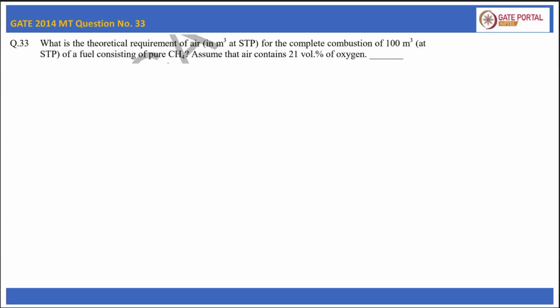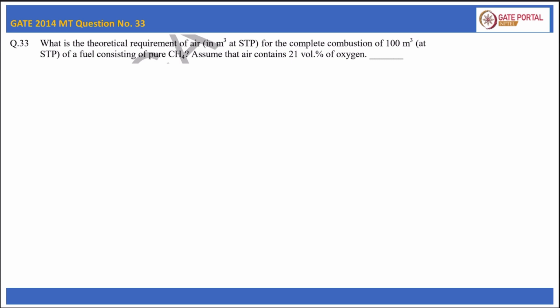This is question number 33 of GATE 2014 Metallurgical Engineering. The question is, what is the theoretical requirement of air in meter cube at STP for the complete combustion of 100 meter cube at STP of a fuel consisting of pure methane? Assume that air contains 21 volume% of oxygen. So now let us solve this question.